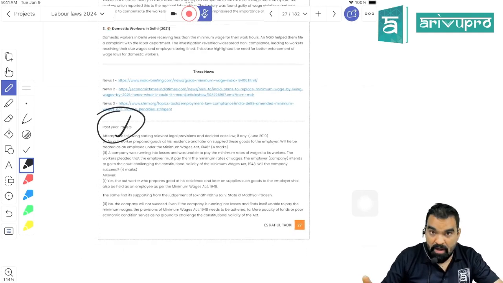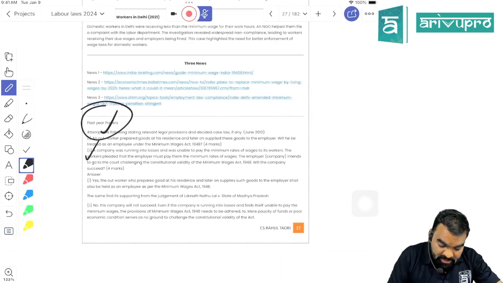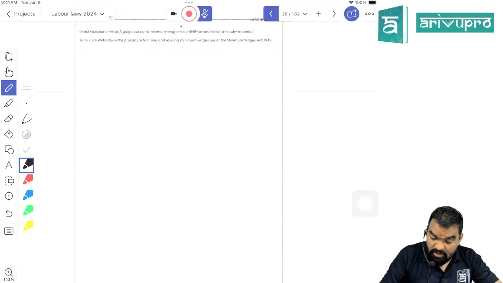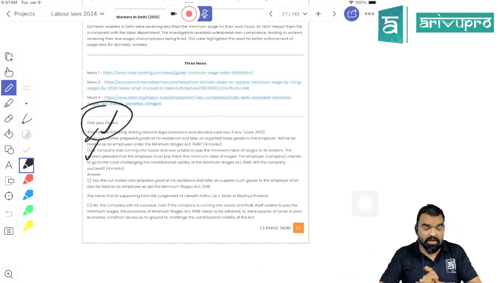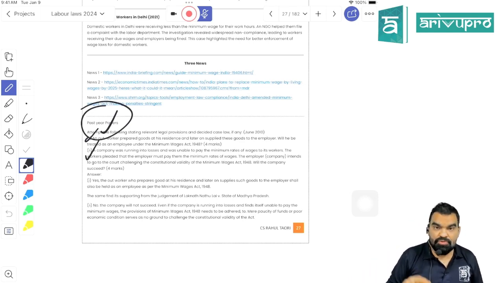Outworker would be a part of the Minimum Wages Act, and you are responsible to pay minimum wage to the outworker as well, right? Even if you are suffering losses, you have to make the payment of minimum wage. Having loss is not an excuse for non-payment of minimum wage, right? So done with two topics.